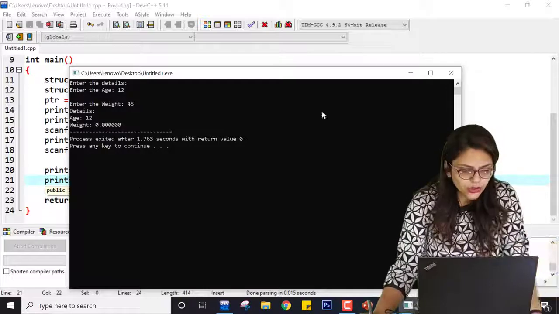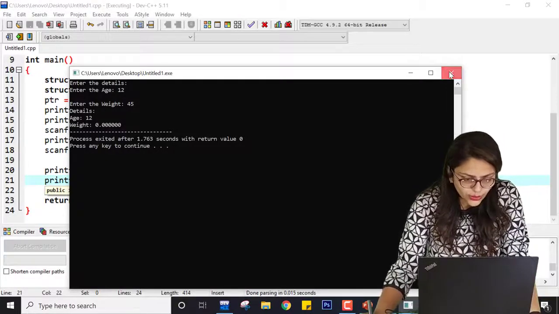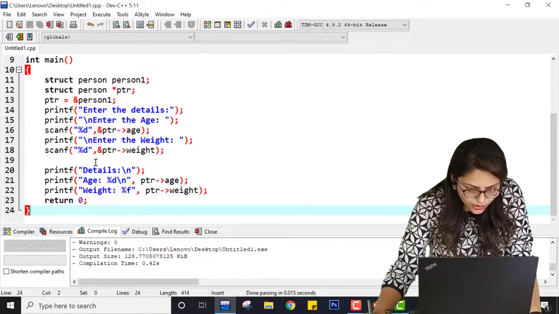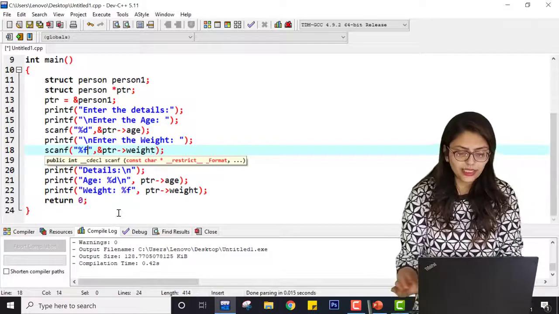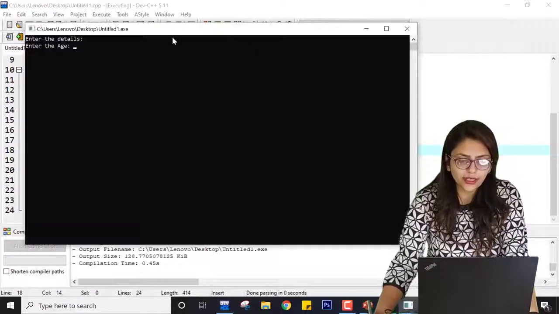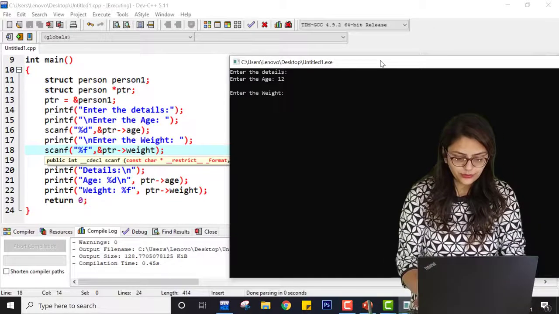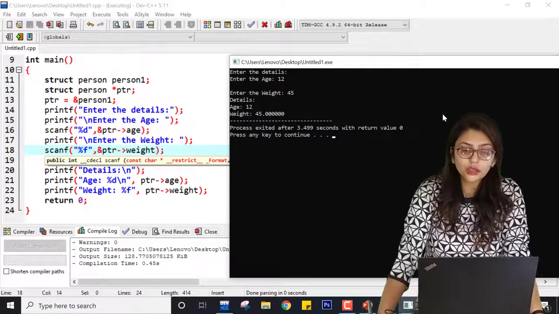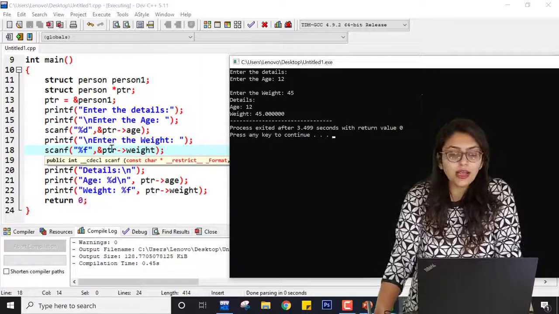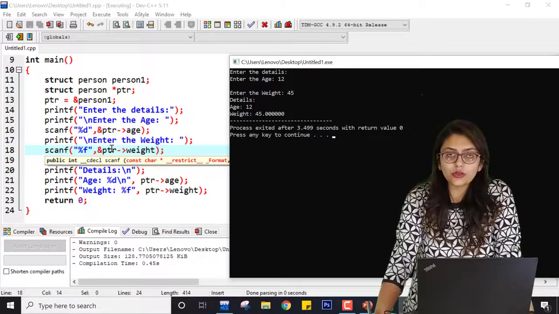Now here also weight is not printed. Why? Here also I have taken %d, right? That's the issue, because it is not taking the correct value in 45. If I am printing it, I will see that issue. If I am not printing it, I will not encounter that mistake. That is called a logical error.